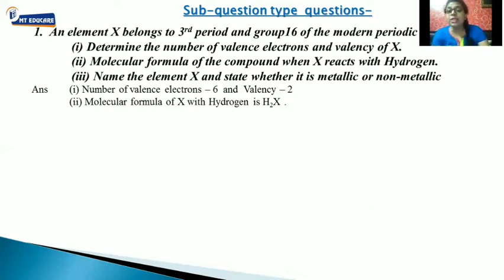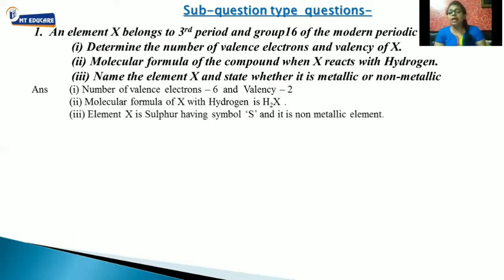Next is, name the element X and state whether it is a metallic or non-metallic element. What is the element name? X is nothing but the element called sulfur, which has the symbol S. You can make it out because it belongs to third period, and valency is 2, that is, it belongs to group 16. Fine, clear?